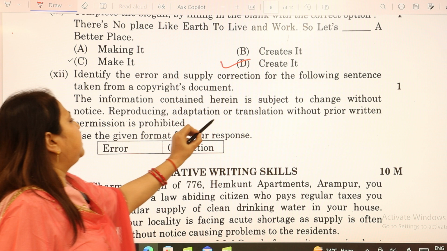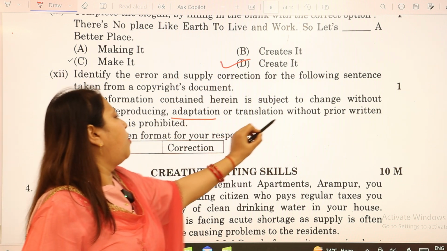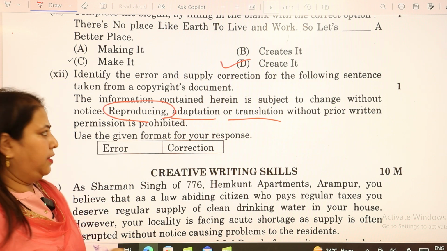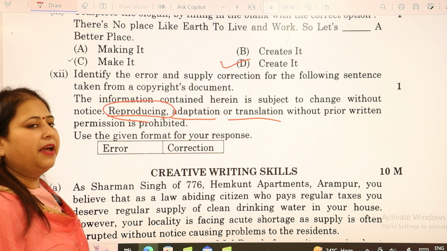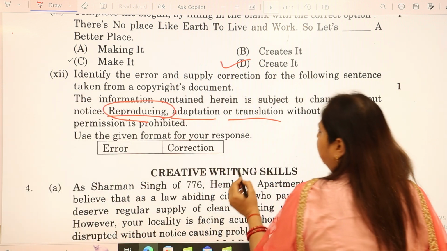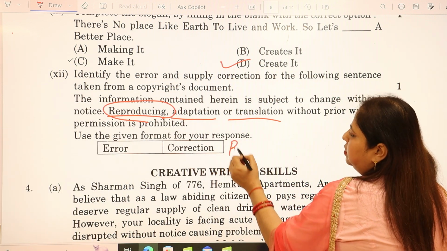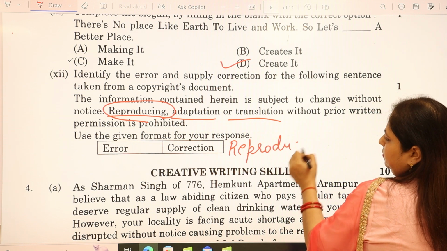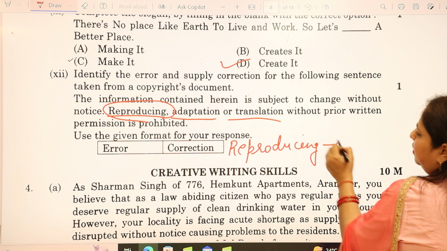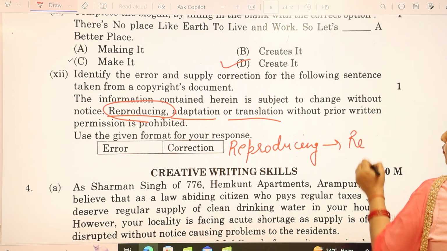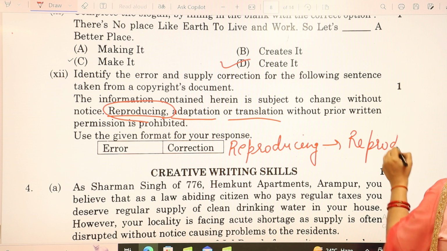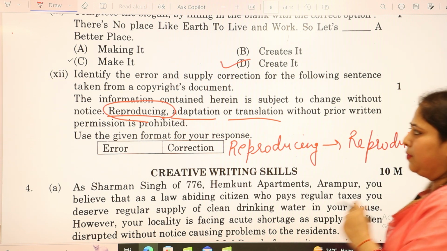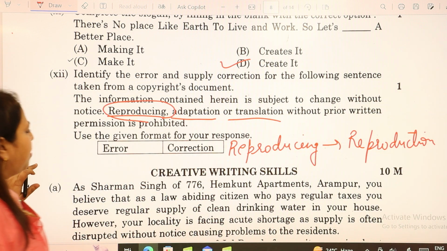So here we are seeing it is given as adaptation or translation, but here we are having it as reproducing. So this will become an error, and instead of reproducing, we will write reproduction. So the error would be reproducing and the correction would be reproduction. I hope this is clear. So this completes your grammar portion.